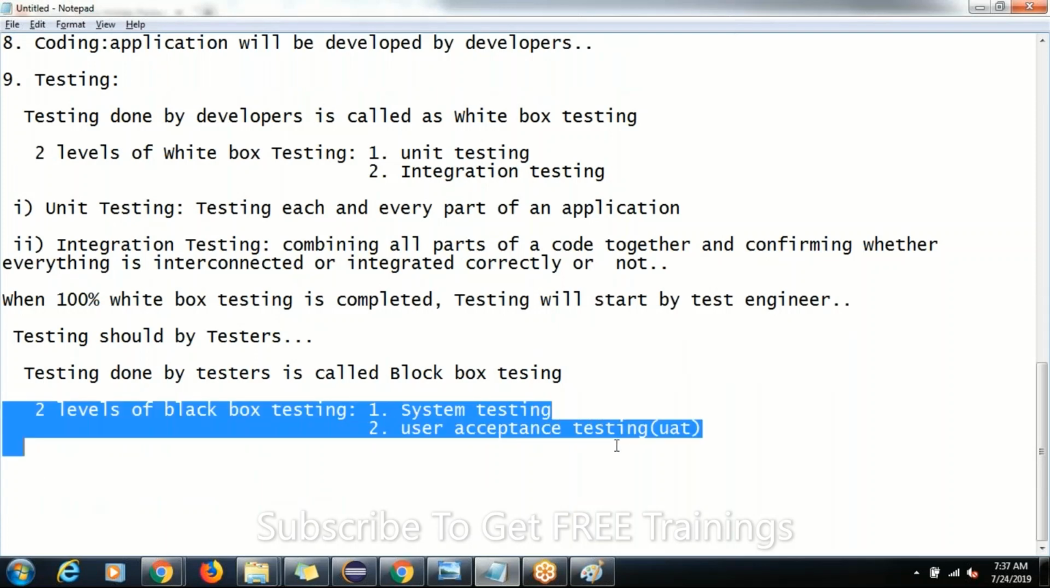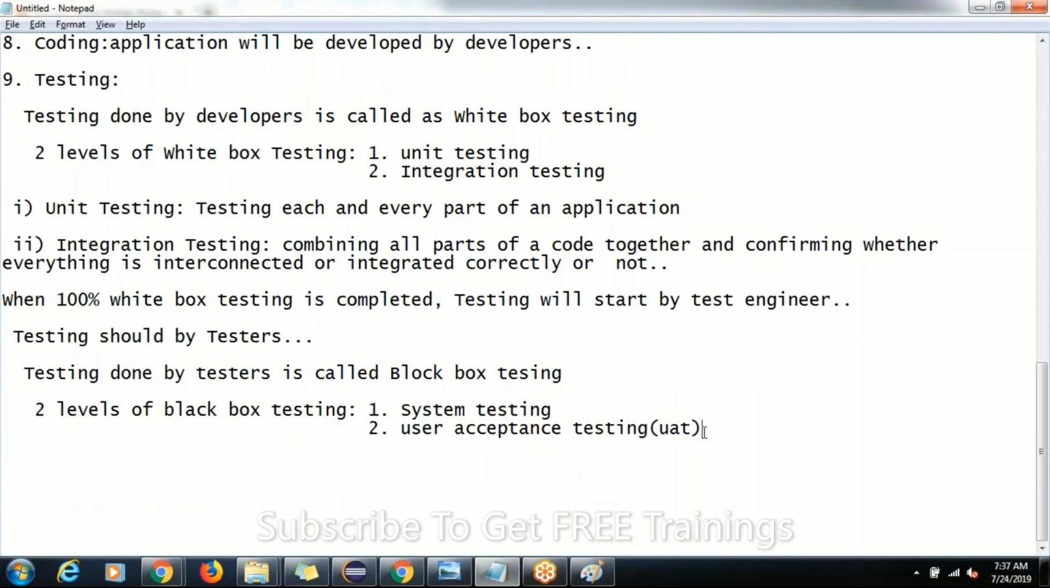Now what is system testing, guys? After one or two points I'll wind up this SDLC. That's why I'm extending. Just please hold on and listen. What is system testing, guys? System testing.